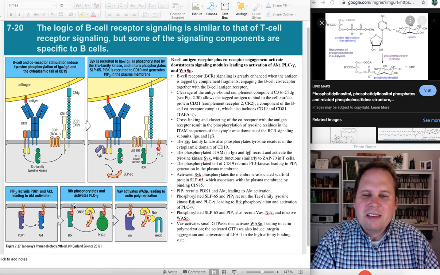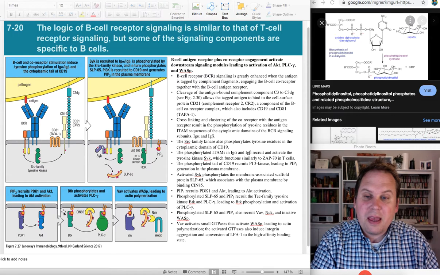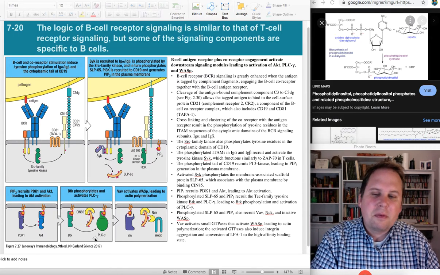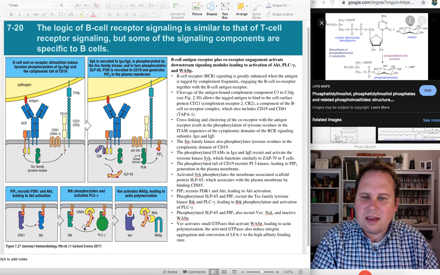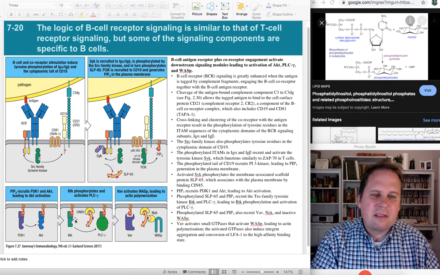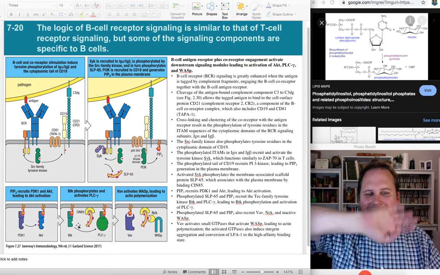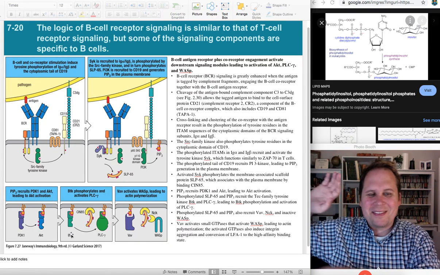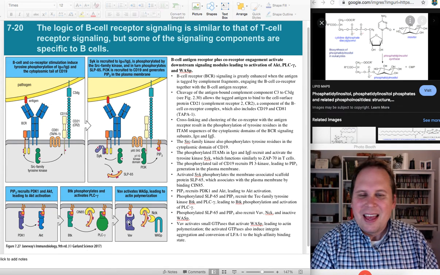Do you remember BTK? Actually, no, we didn't learn this part, but it is going to bind to a... this is a different way to phosphorylate PLC gamma. Yeah. And activate PLC gamma. And I think we learned of a different way that does that as well before. This is what would happen inside of a B cell. The other thing is what happens inside of a T cell. So we're going to assume that our PLC gamma activating, we're going to pretend that's all in a T cell. So learn the T cell version of that. Yeah, life is too short.